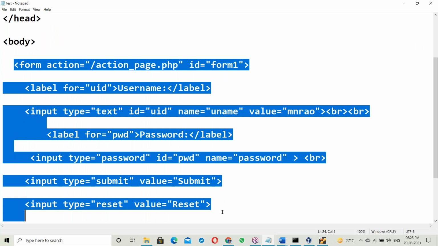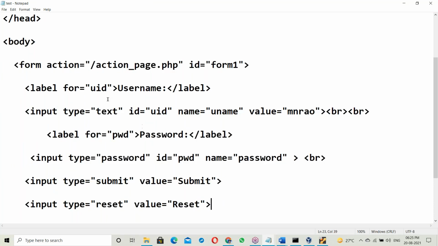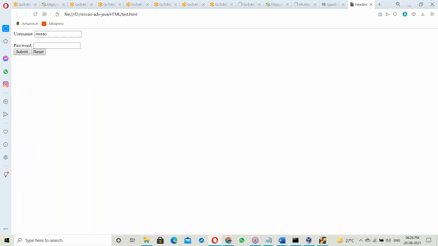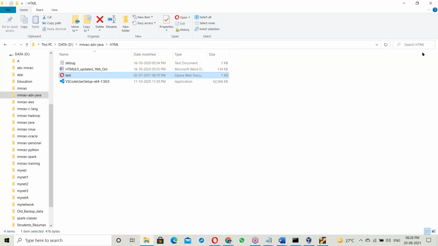This is some login form, with username and password. This is an HTML script. Double click and run it. It opens directly here, with no error checking, nothing. It directly executes. See, username, password. The login form is directly executed without checking errors.